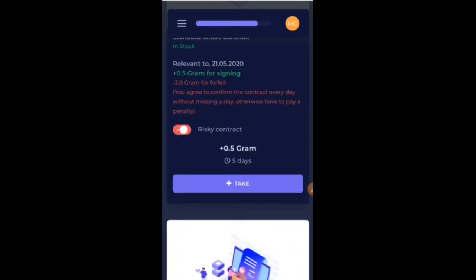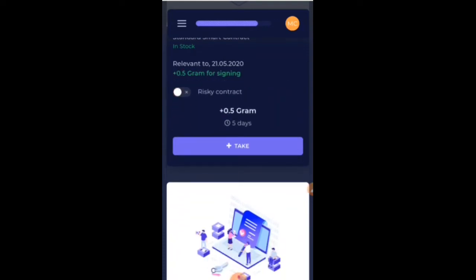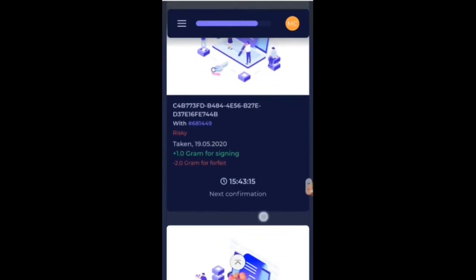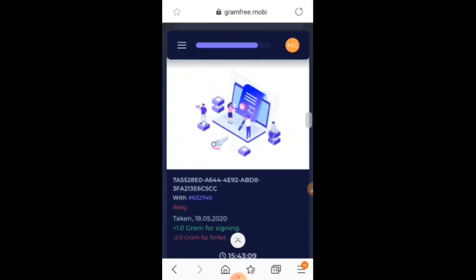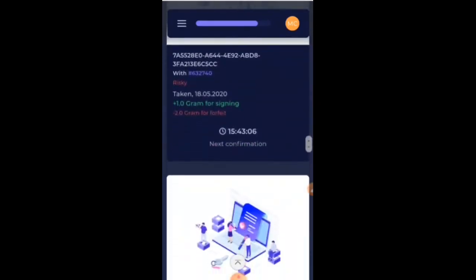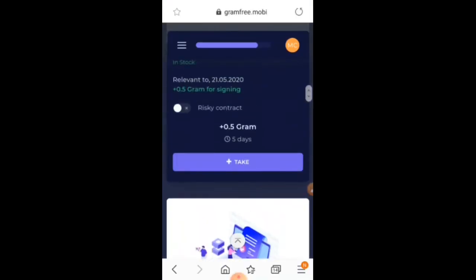If you don't like risky, in a sense, the same way you can take it. Click take, then it will show as standard. See from here, I will show you standard. See, this is the way it will come if you're clicking like this, and if you're selecting risky, it will come like this, as risky. Okay, that is the difference for taking the contract.